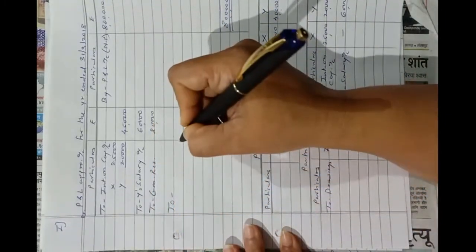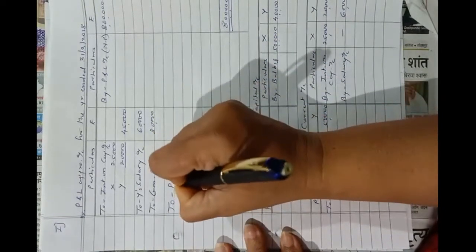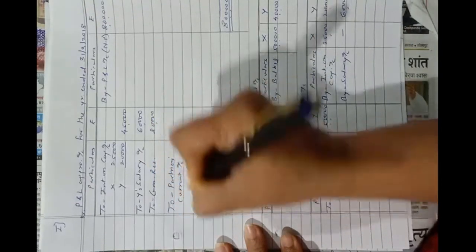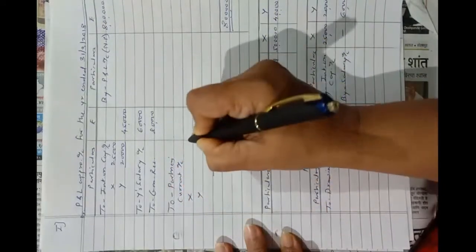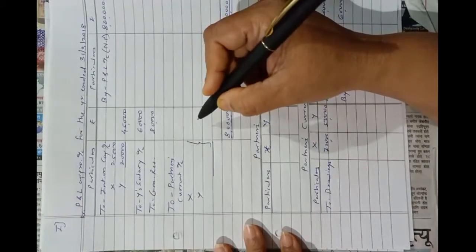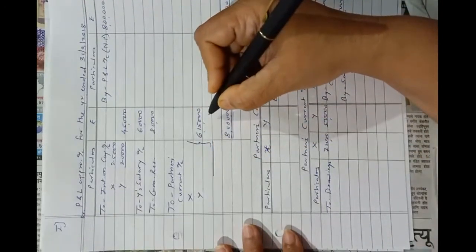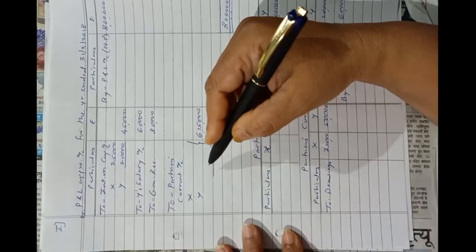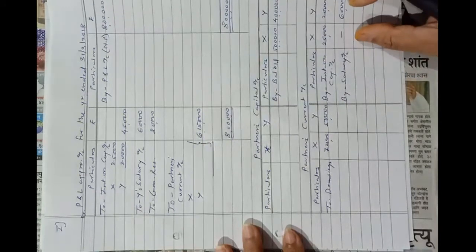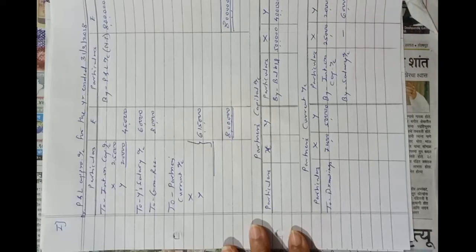To profit transferred to partner's current account, we can say to partner's current account X and Y. We have to distribute this amount 8 lakhs minus 1,85,000. Difference is 6,15,000. We have to distribute this amount between X and Y. The ratio of X and Y is 7:3. So I will show this working to you on some rough page.